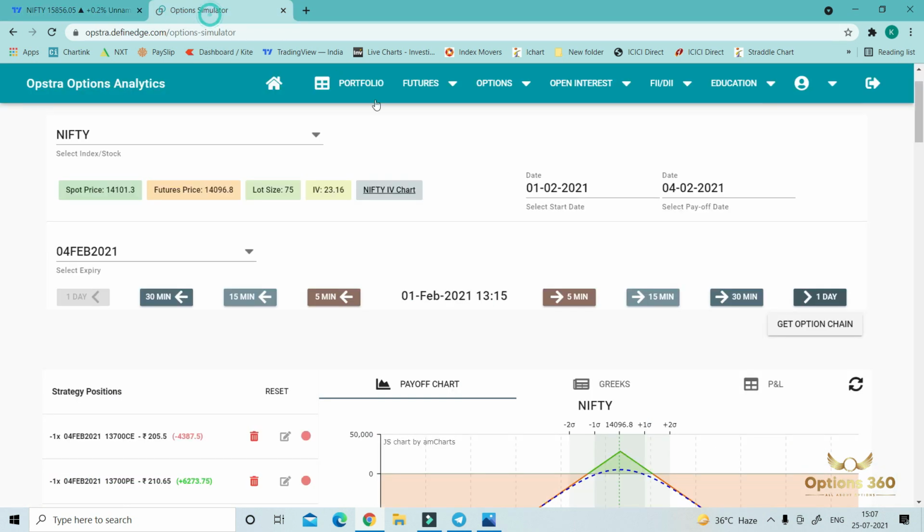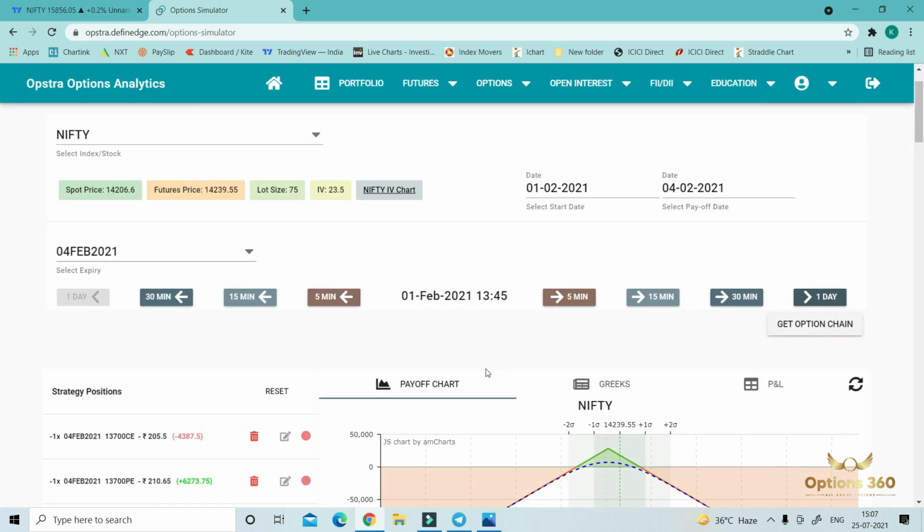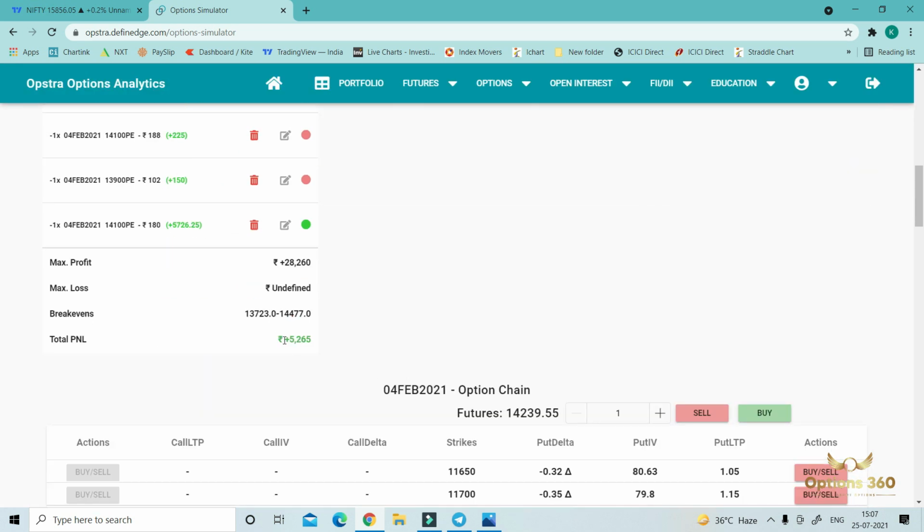Again, still we were in profit due to the IV crash. So on an expiry day you can take risk, because what is the basic fundamental of adjustment? You just have to stay in the trade. You have to stay in a selling trade to get maximum premium. This is the basic funda of adjustments.